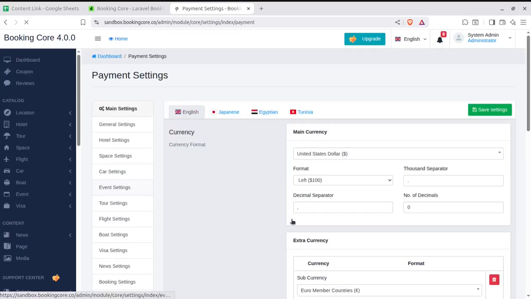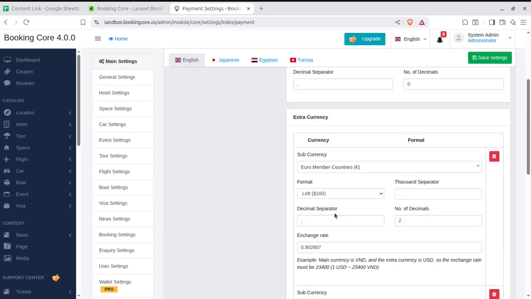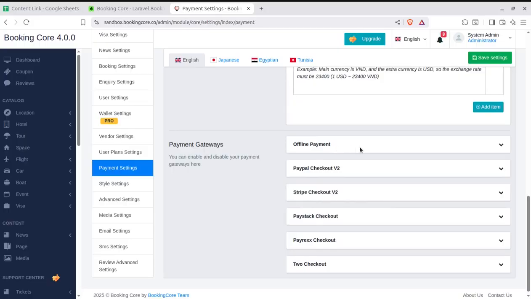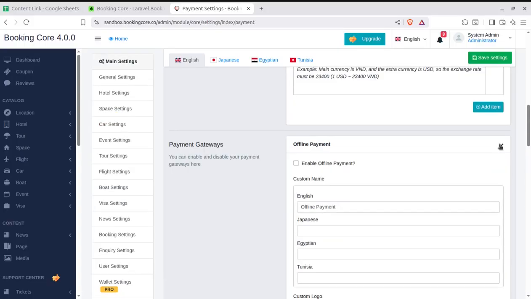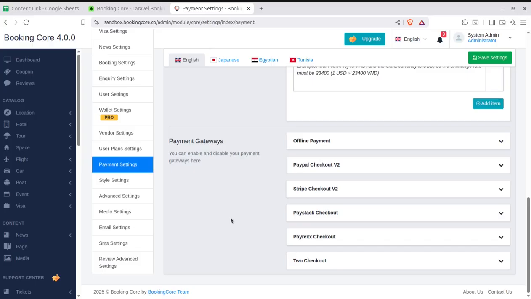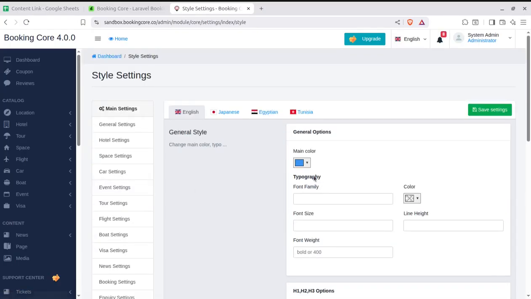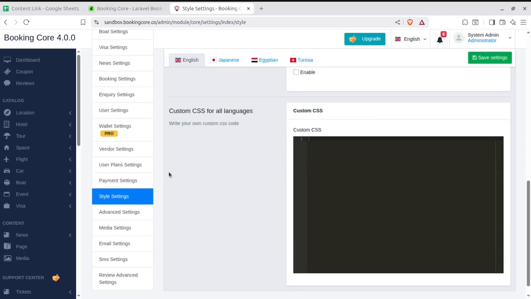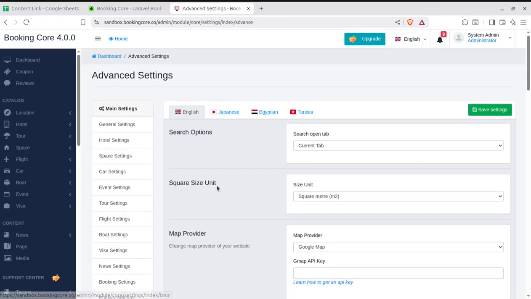Payment setting is another important thing, where you are going to earn money, how you are going to collect the payment, like you can set the currency, main currency, extra currency, and the offline payment mode is also available here. Just in case you are enabling it, you can configure PayPal, Stripe, or Paydesk, or Payrex, and a few more payment gateways. In the next setting, we have style settings, how you want to display the things, like we can change the main colors and the header styles. The header styles are here. We can change everything.